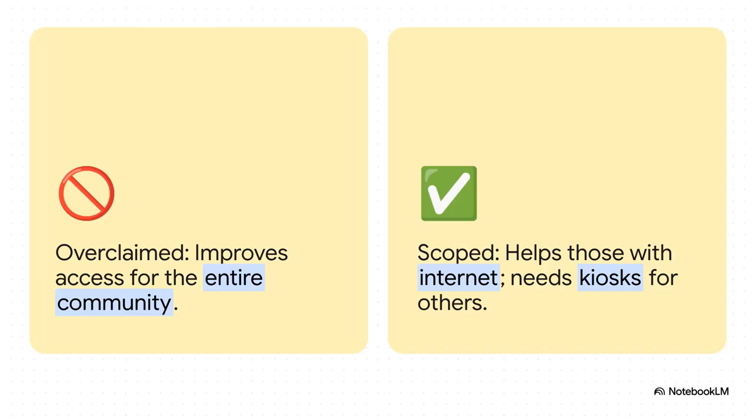Once you spot a gap like that, you have to adjust your claims. A standard, technically sound justification might boast, "this tool improves access for the community," but we know that's overclaimed now. A properly scoped, ethically defensible justification says, "this tool helps residents who already have internet access. Residents without home internet will need a separate outreach channel like community kiosks." Notice how much more bulletproof and trustworthy that second statement is?